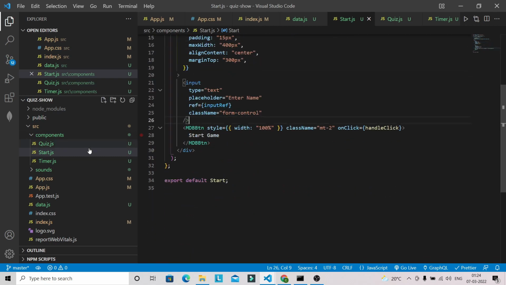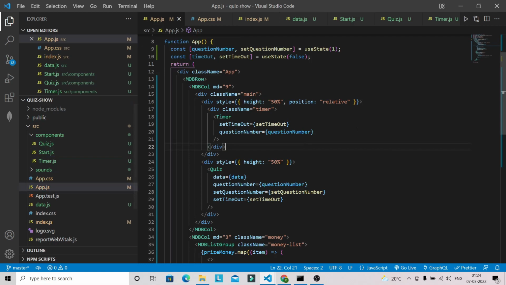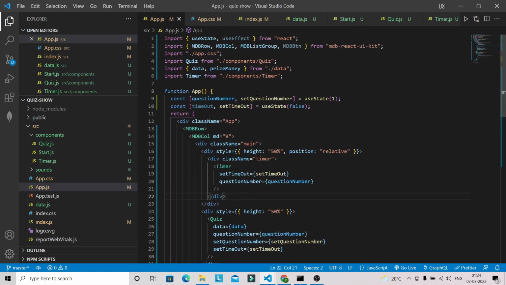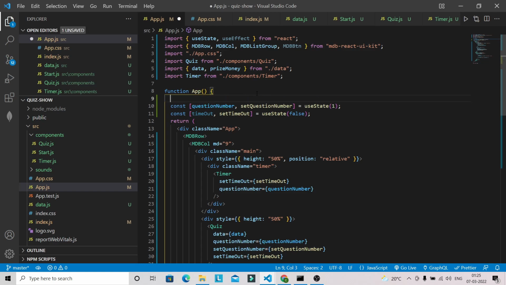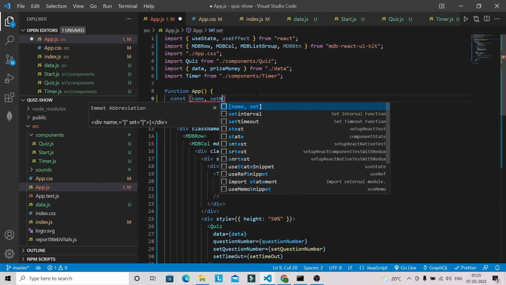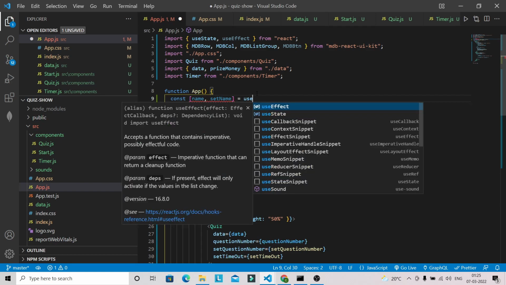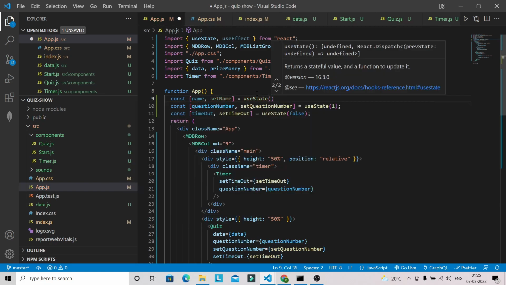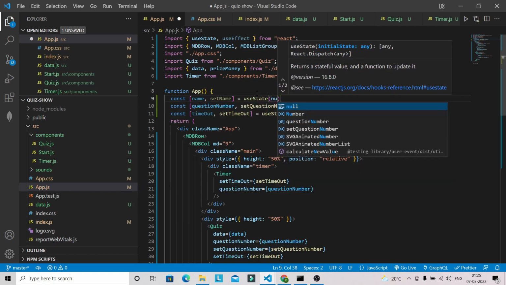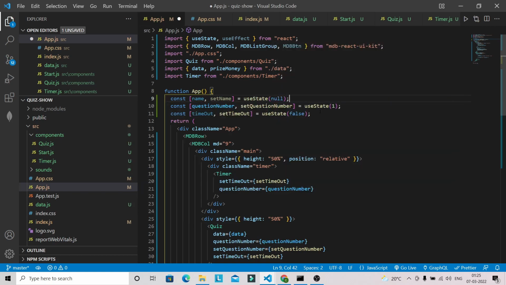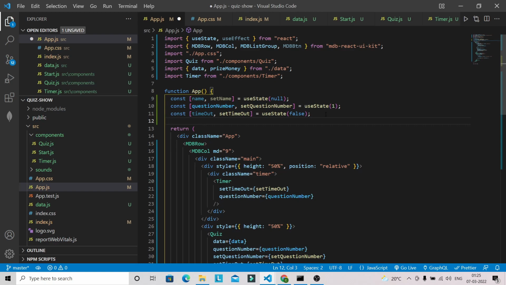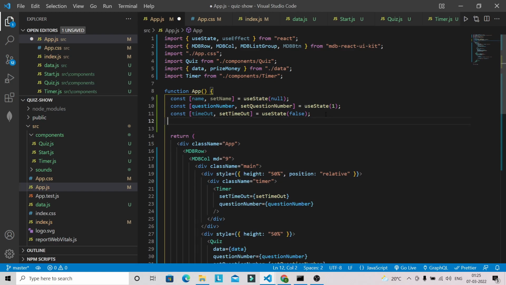So let's use this one inside our app.js file, and here I am going to have some state. So we need to define some state. First I'm going to have name, setName, useState, and it will be null, and we have to also define how much money is earned by the user.